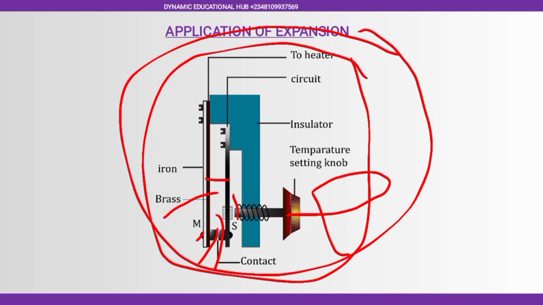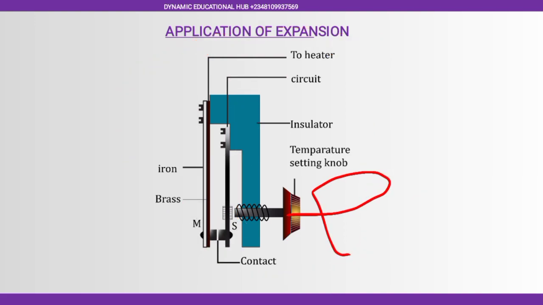So this gap will reduce, will be so minimal that for you to have a sufficient gap between these, the temperature has to increase to an extent that the expansion of this thing has to be more. So that is the working principle.